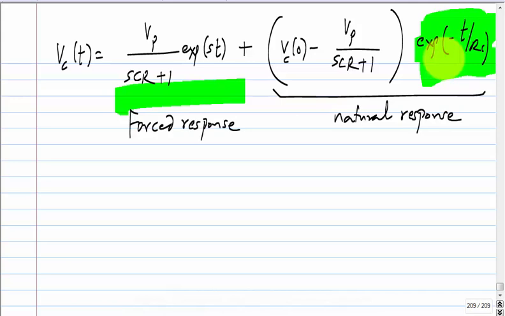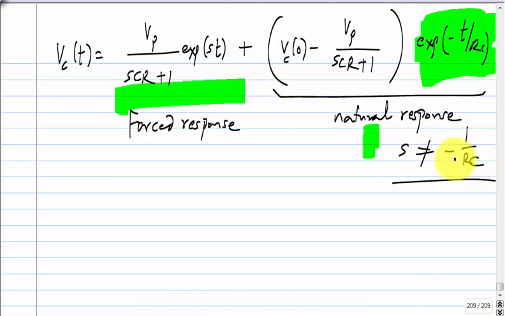E to the power, which terms will go to 1? So, you will have to solve for it, or you can take SCR plus 1 as some epsilon, take the limit of this, and you will also get that. Okay. Anyway, you can please do that. We will deal with that in the following class, but this is of course valid when S is not equal to minus 1 by RC.